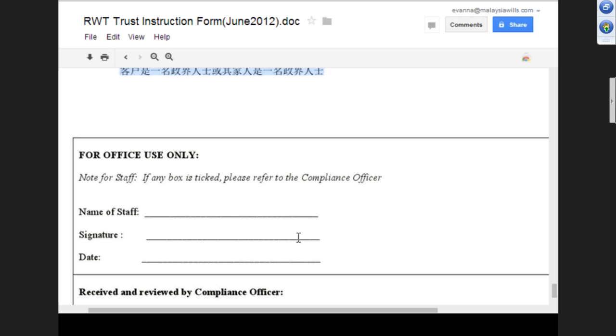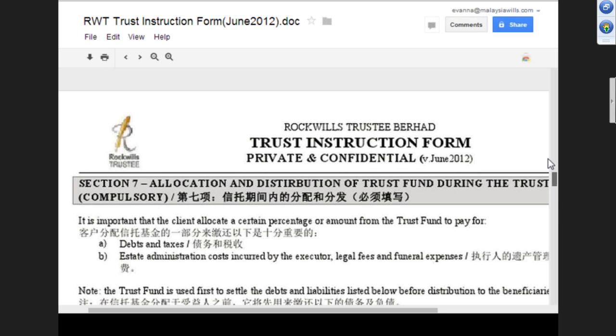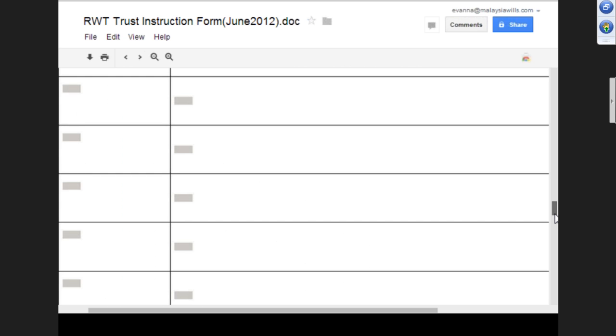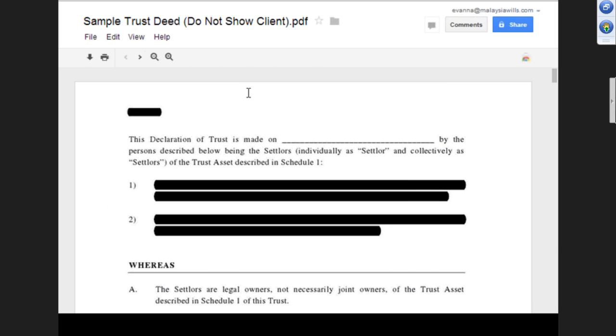Okay. It's quite simple to fill in this form, and a lot of customization can be done. We can write down all the customization. So this is a simple form, and then I'd also like to show you the sample trust deed, with all the names blanked out. From this form, it will translate to this sample trust deed.